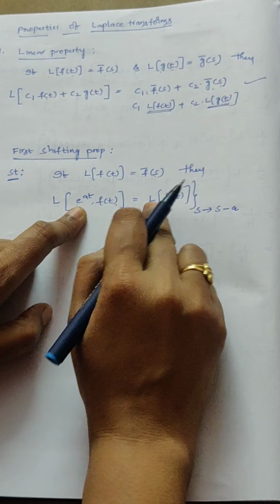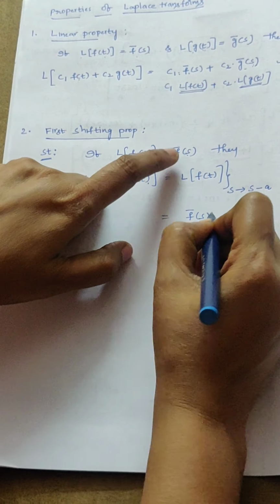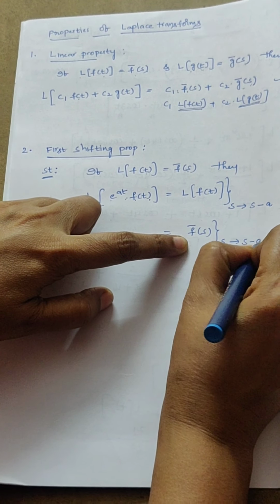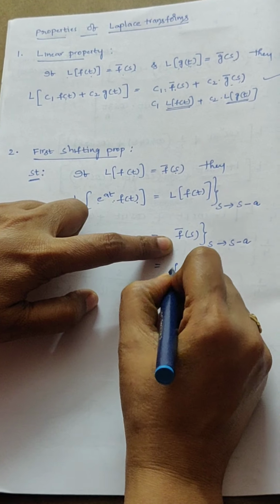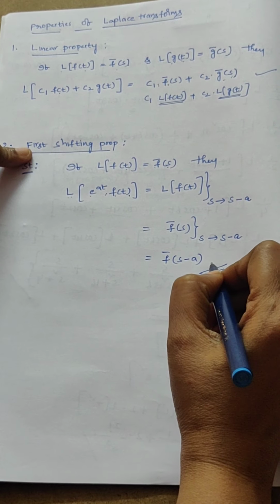We know L of f of t means f bar of s, already it is given. Here s changes to s minus a. Wherever s is present, write down s minus a. That is the first shifting property.